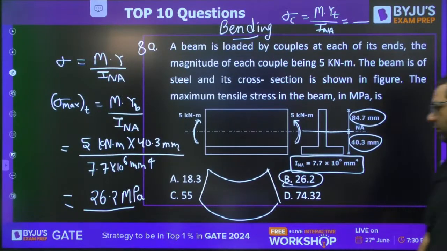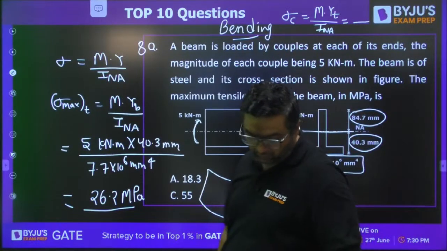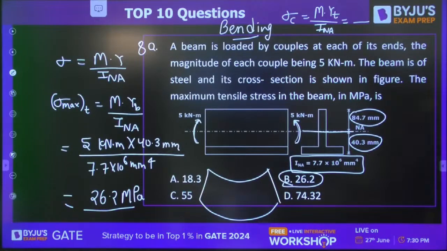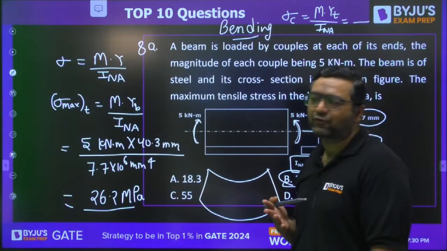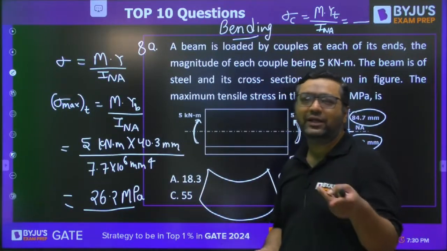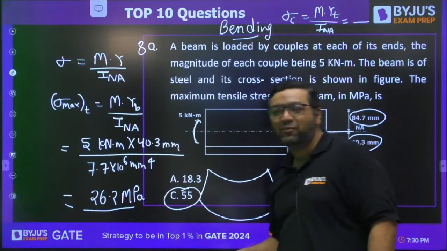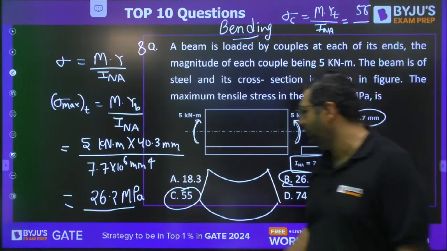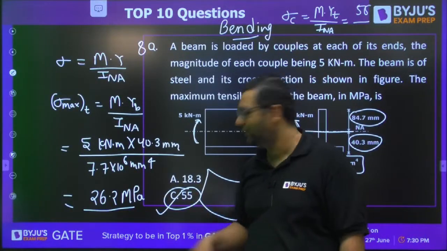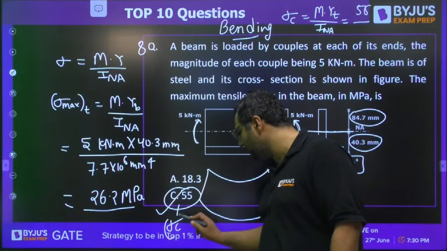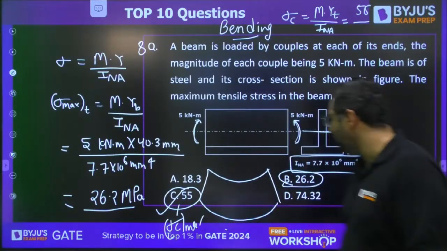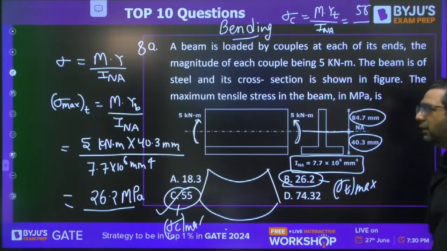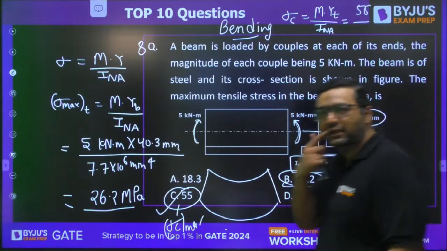Very good, very good. This is not in the option, but try to, okay, this is also in the option. You can tell me which option will be there for compressive. In GATE also they are giving that kind of question. If you make any mistake, you will reach to the C. So if you make any mistake, you can go for answer C also. So this is the sigma compressive maximum, but they have asked the tensile maximum. This is the sigma tensile maximum. Very good, Nirved, Nitish.